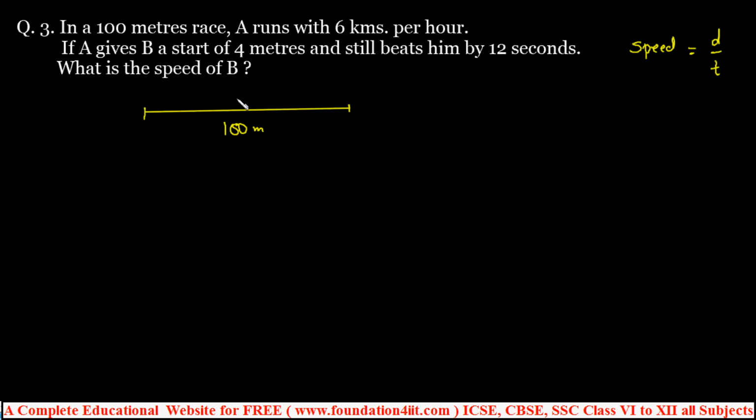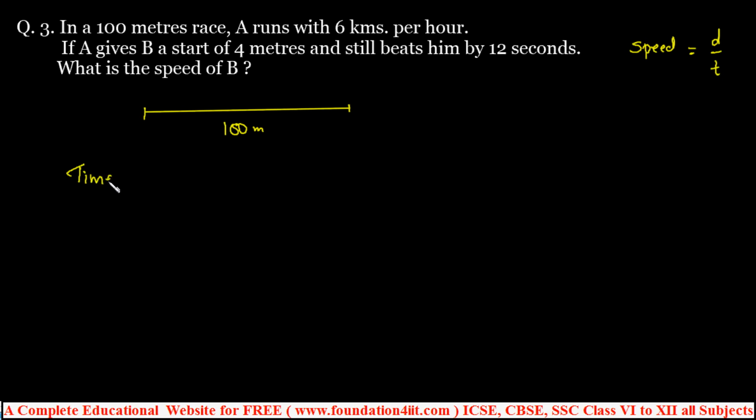According to this, A runs 6 kilometers per hour. So let us first find out the time taken by A to cover 100 meters. Speed is equal to distance by time, so time is equal to distance by speed.